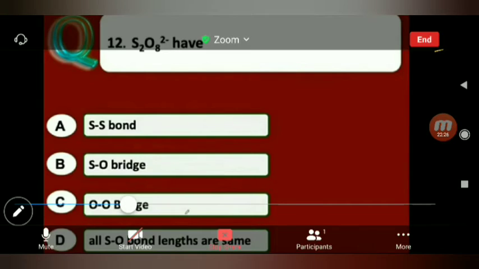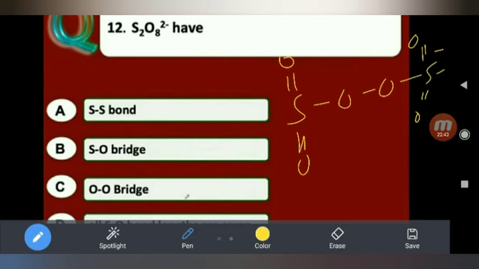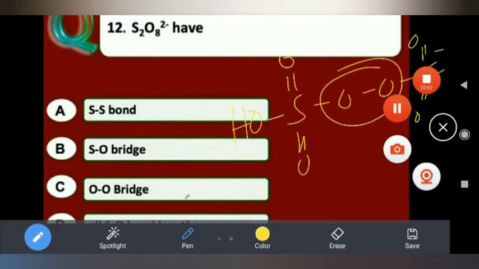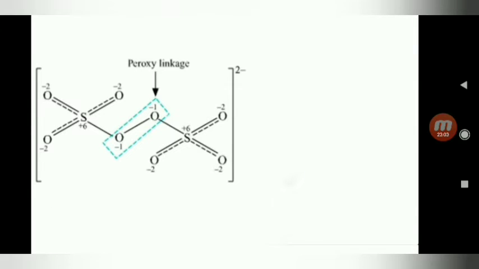So the structure is, that is nothing but double bond O, double bond O, OH, double bond O, double bond O, OH. So here peroxy bond, O-O bond. So the answer is O-O bridge. This is the correct answer. You see, this is the peroxy bond linkage.